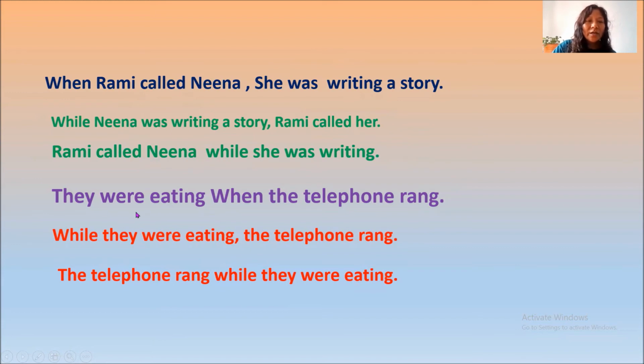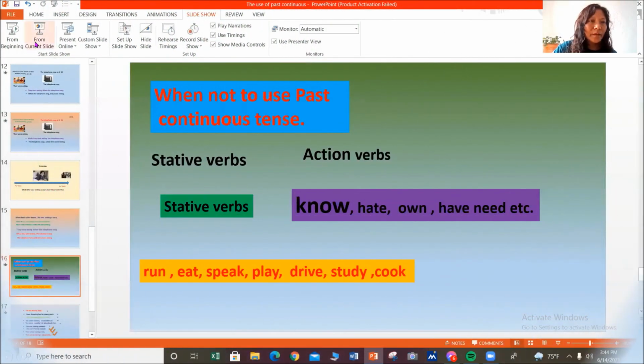In the same way, they were eating when the telephone rang. It can be said using while also. So while they were eating, the telephone rang. The telephone rang while they were eating. So they have the same meaning. Only you have to remember that when we use when, the sentence is simple past and the other sentence is past continuous tense, and when we use while plus past continuous, the other sentence is simple past. Remember this, okay?